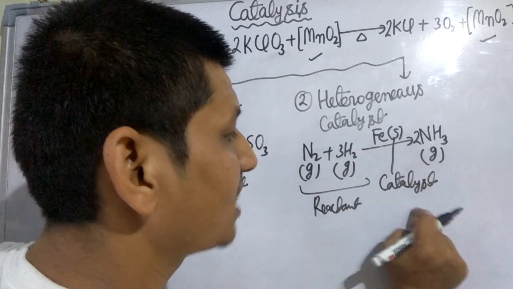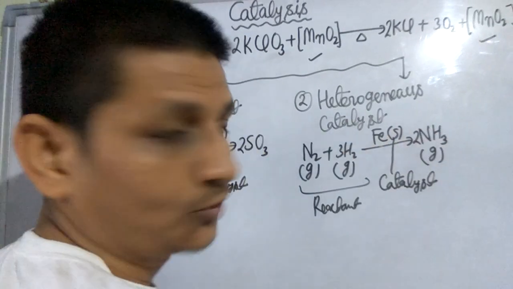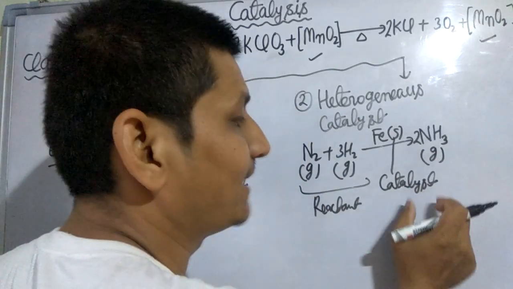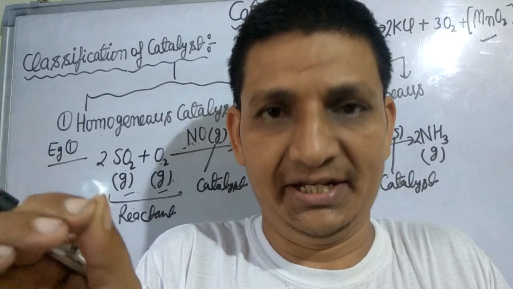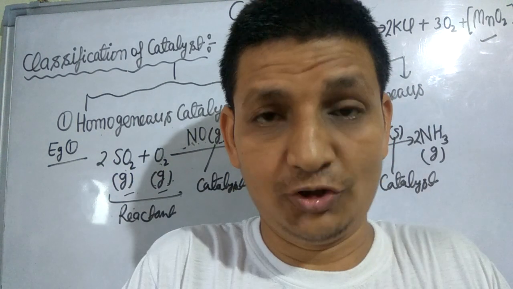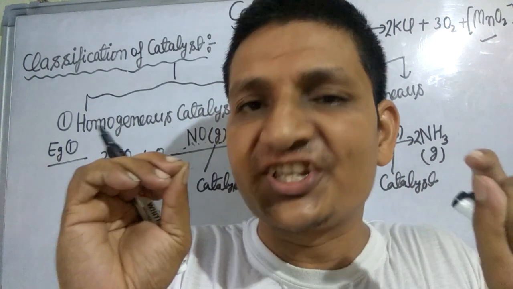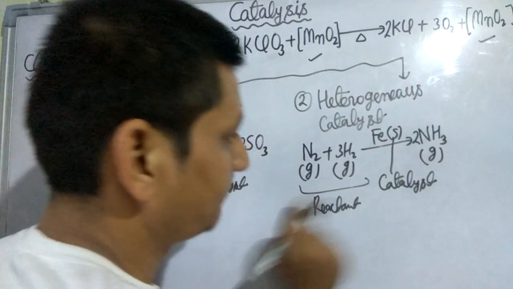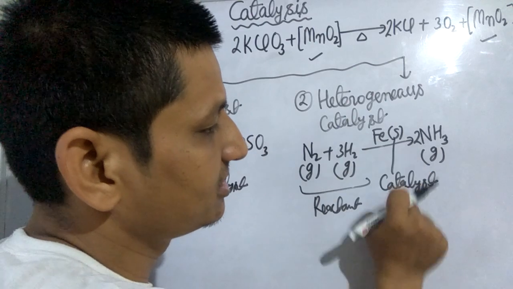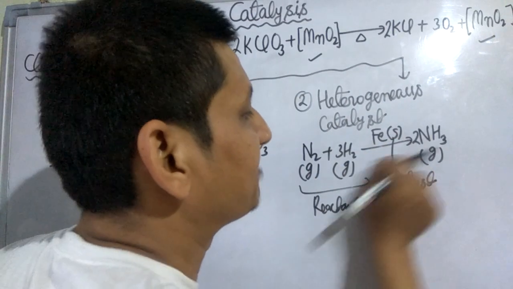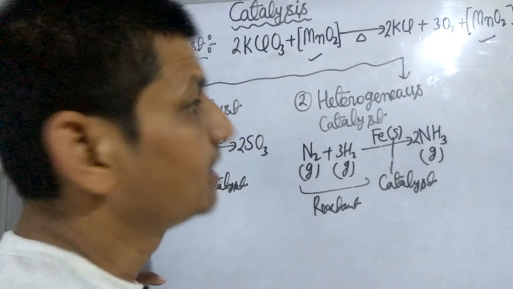When reactant and catalyst are present in different phases, the physical state of reactants is gas and the catalyst is solid, so they have different phases. When reactant and catalyst are present in different phases or different physical states, the catalyst is called a heterogeneous catalyst, and this phenomenon is known as heterogeneous catalysis. Look here, the physical state of reactants is gas and the physical state of catalyst is solid, so the catalyst is called a heterogeneous catalyst.